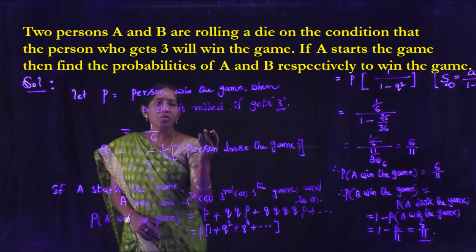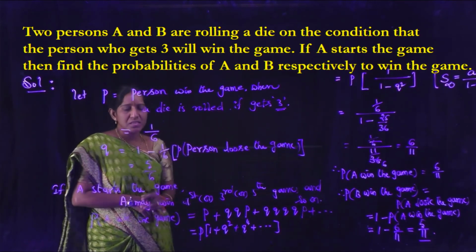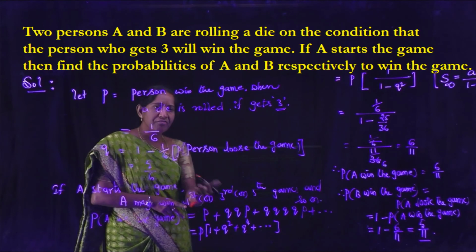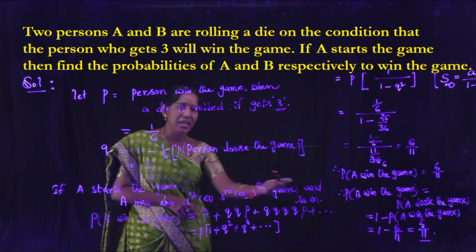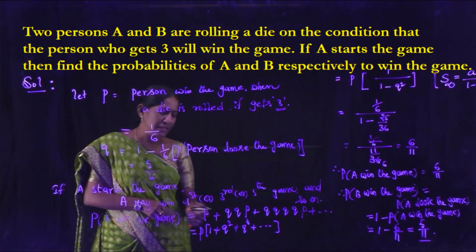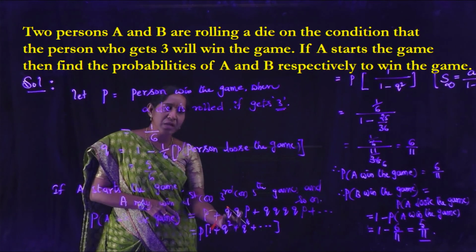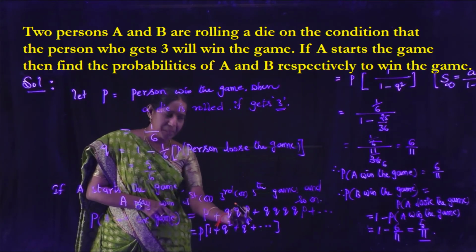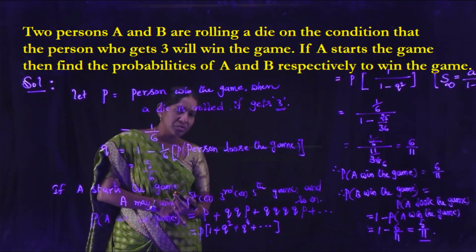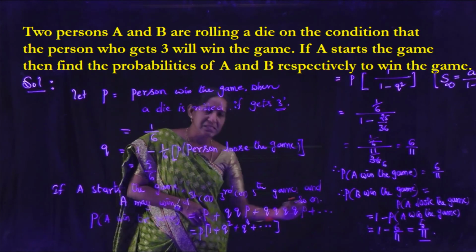Then two persons A and B roll a die. If A starts the game, A may win the first or third or fifth games, and so on. So the probability that A wins the game is P plus QQP, where the third game win means the first two games lose, plus QQQQP for the fifth game, and so on.